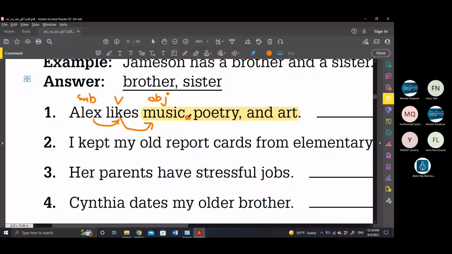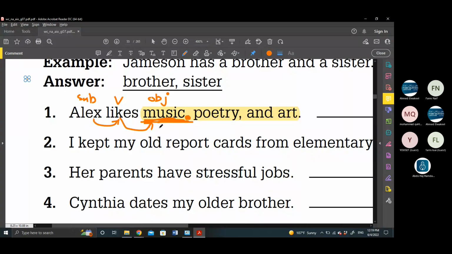So in this case, the sentence is what? Adam likes music. Correct? Yes, teacher. Full sentence: subject, verb, and object. So here I said that Adam likes only one thing, which is music. So if I only stopped here at music alone, that's called a simple object. Why simple object? Because it's only one noun.